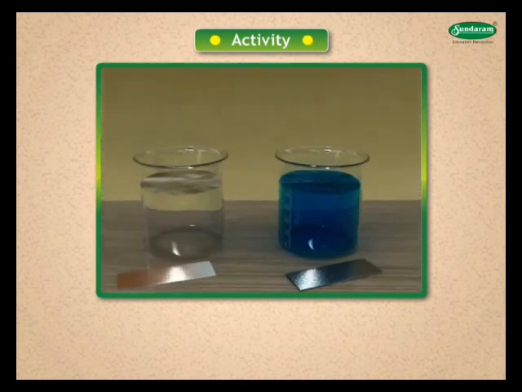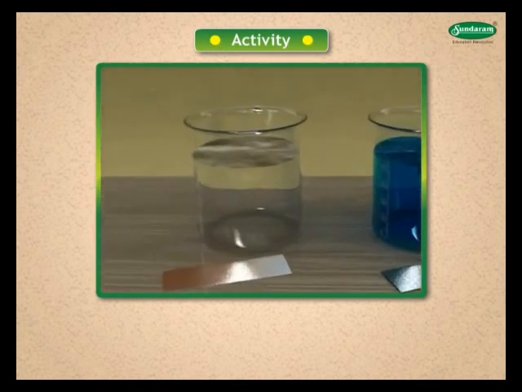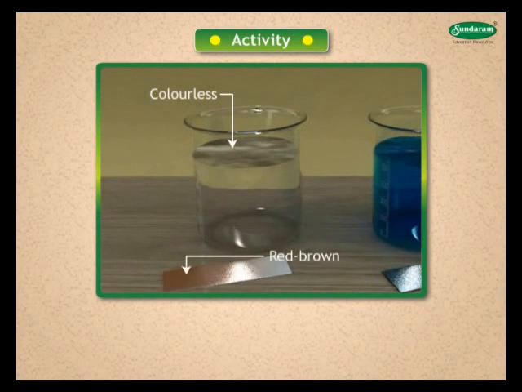Blue color fades in beaker A and becomes colorless. Compare the color of the zinc strips. A red-brown copper metal is deposited on the zinc strip.